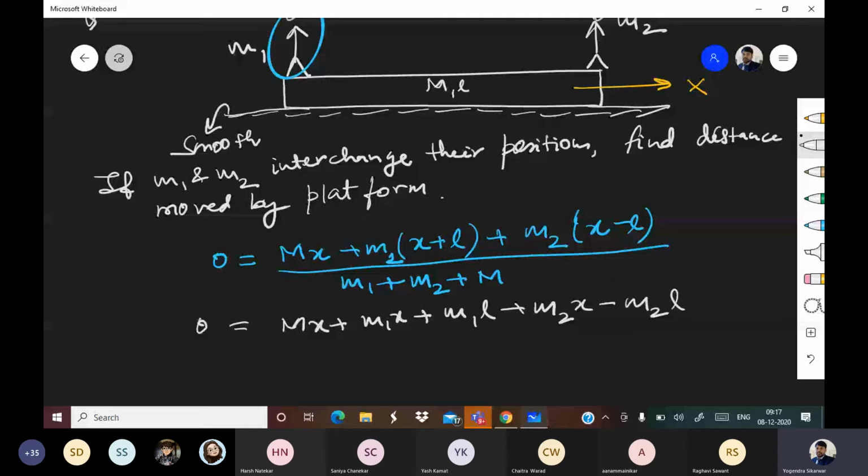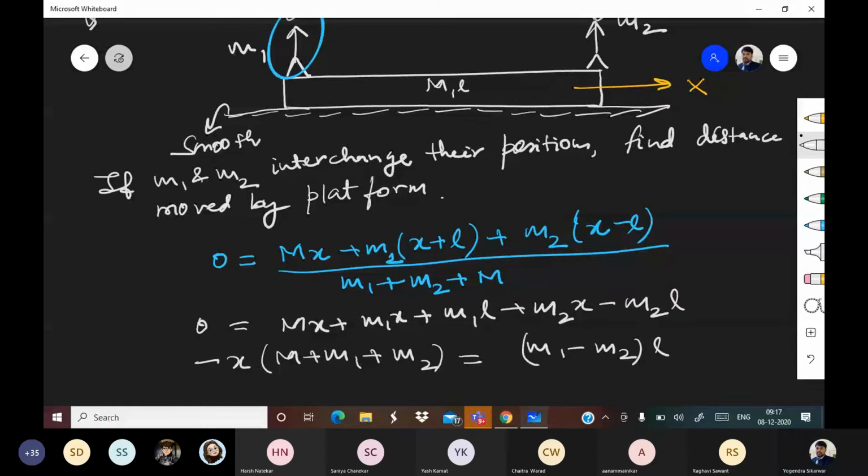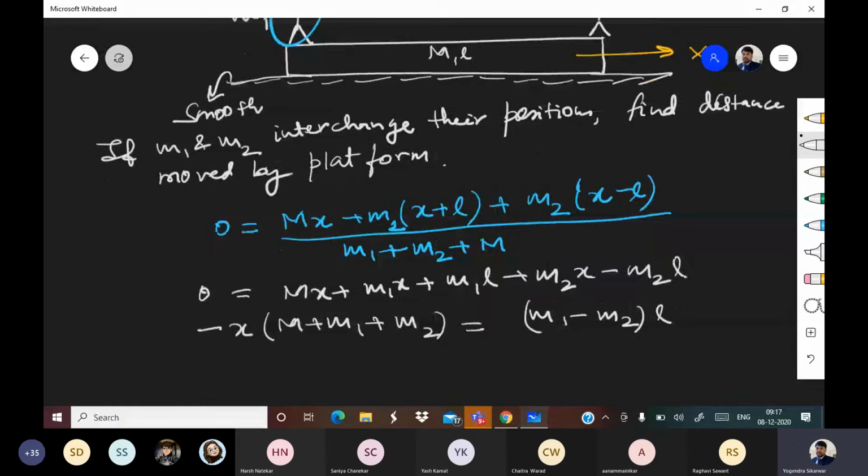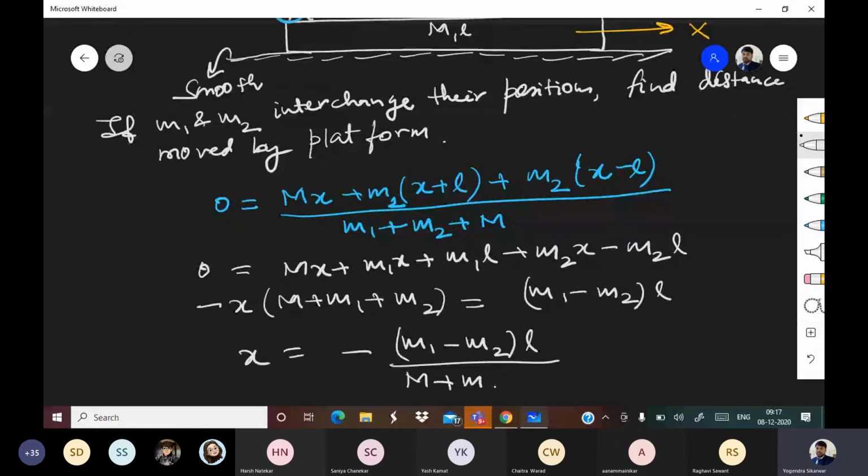So, what we can see, Mx plus M1x plus M2x, so minus x times (M plus M1 plus M2) is equal to (M1 minus M2) into L. So x comes out to be minus (M1 minus M2) into L upon (M plus M1 plus M2).